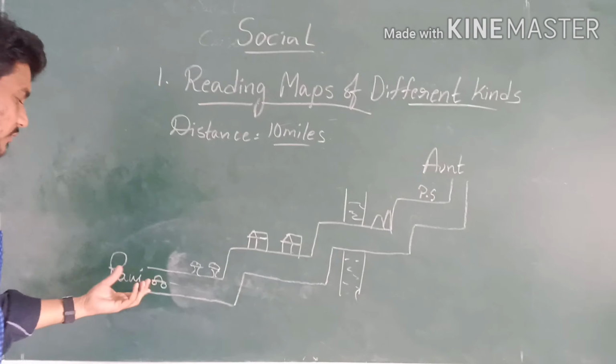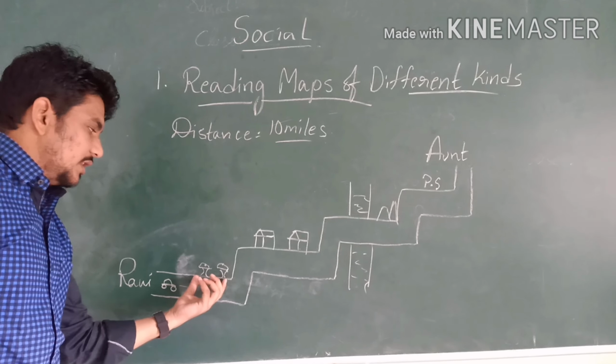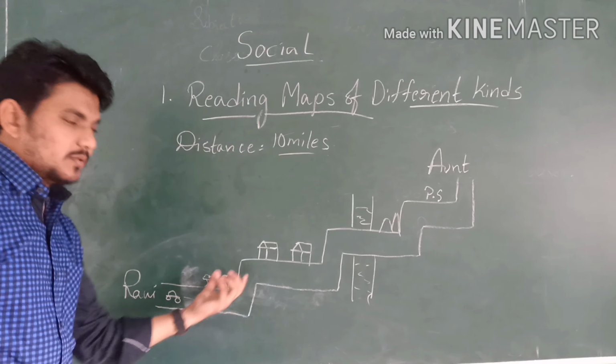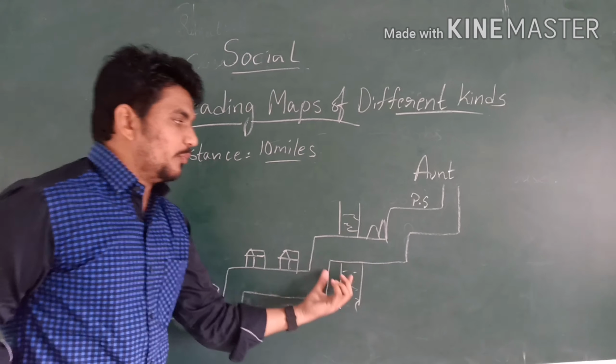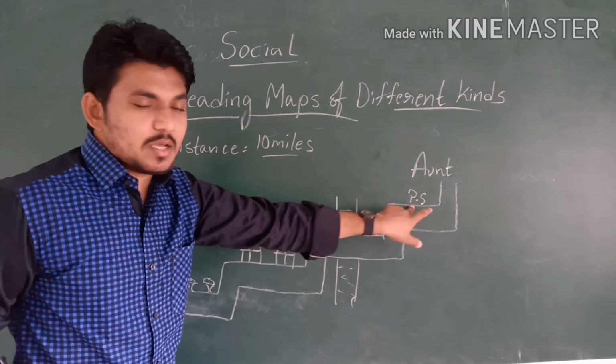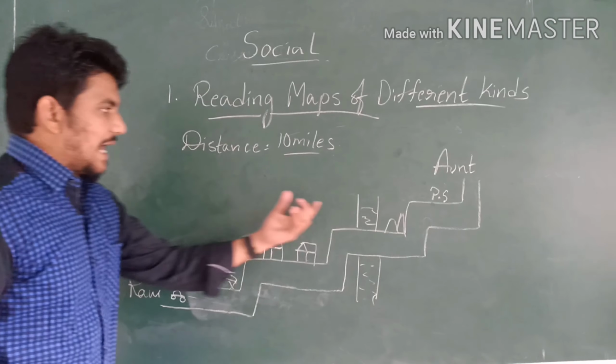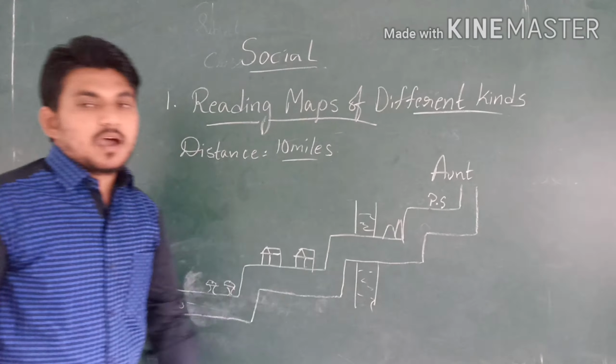Ravi went to his aunt's house. He reached it by this way. In the middle of the way he saw some trees, some villages, a narrow bridge and mountains, and near his aunt's house there is a police station. After traveling 10 miles, he finally reached his aunt's house.